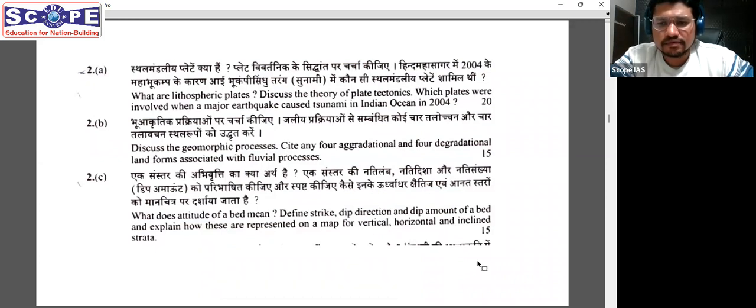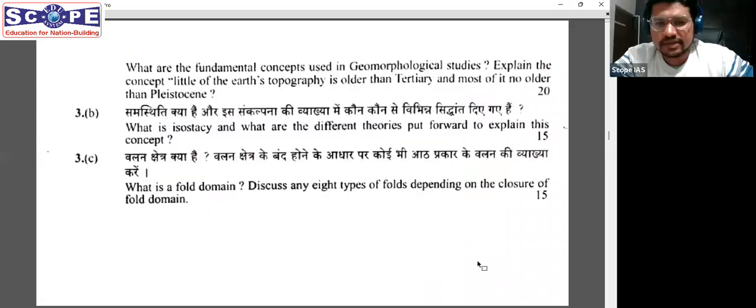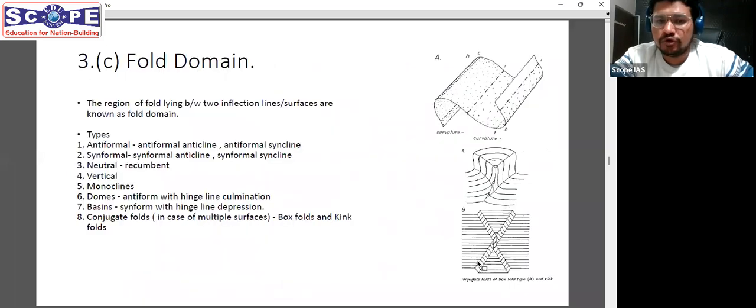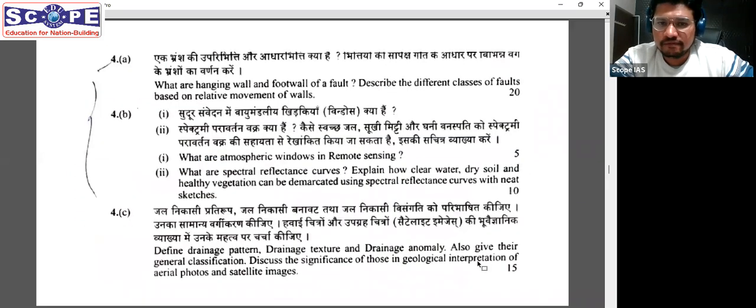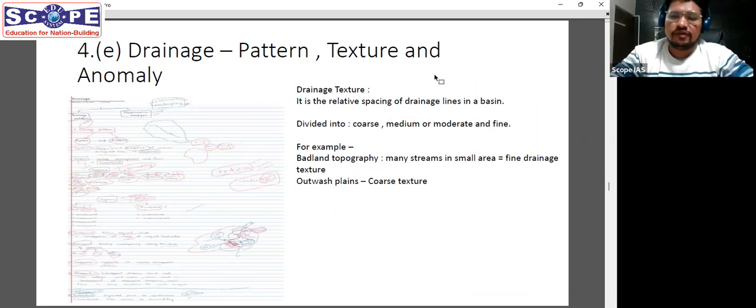All right. So I hope that up to here everything was clear. There were 2 questions which were surprising. One was spectroscopy, one was fold domain. So these 2 questions were a little bit surprising, and drainage texture. This was something which usually people do not read. So apart from these, every other question was very conventional, of a kind which you can find in standard books.